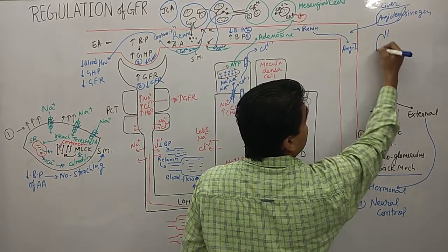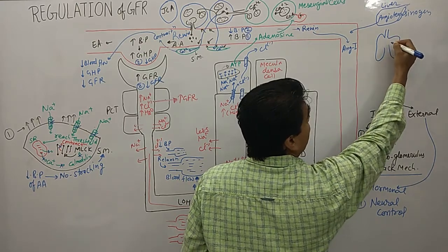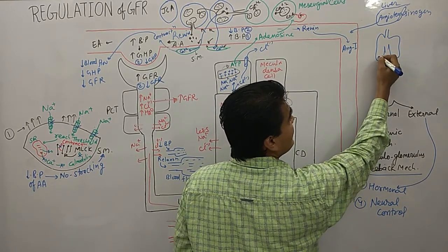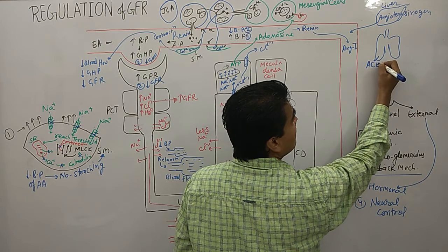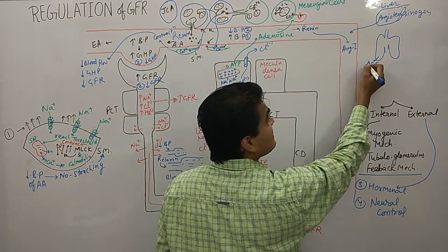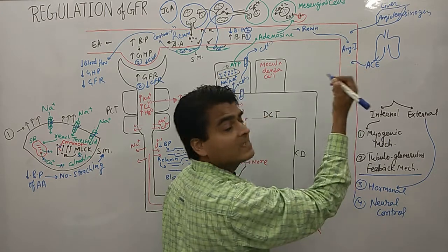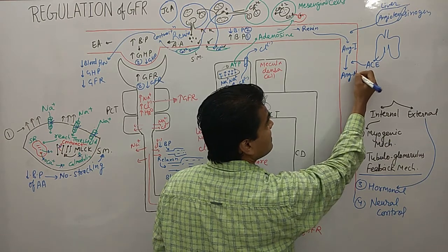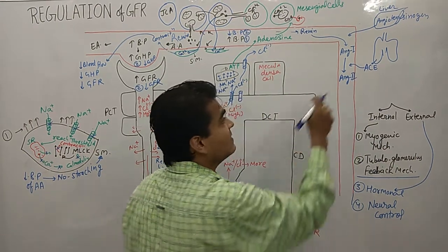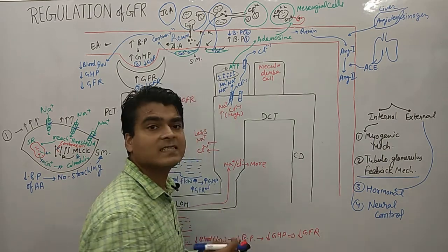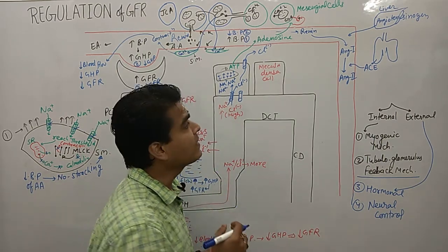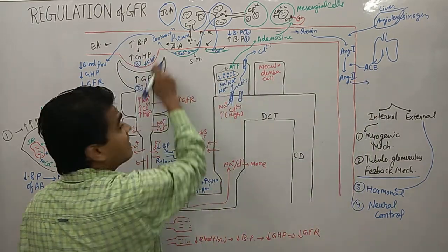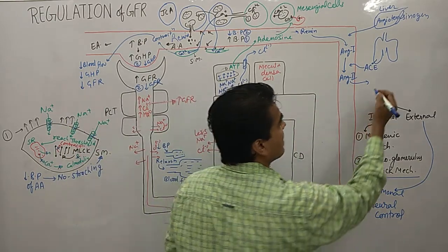Okay, now within here we have what? This is our lungs. I am drawing a crude diagram. This is our lungs, and the lungs release ACE, angiotensin converting enzyme. Now this enzyme will act on angiotensin 1, and angiotensin 1 is converted into angiotensin 2. Now what does this angiotensin do? This angiotensin acts on this area. I am just drawing a rough diagram over here.